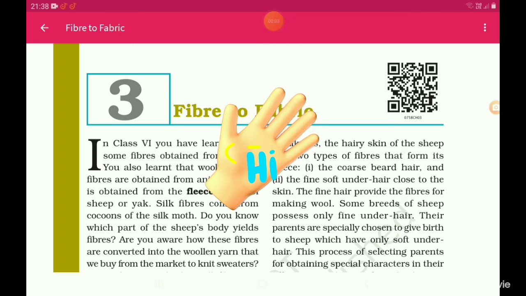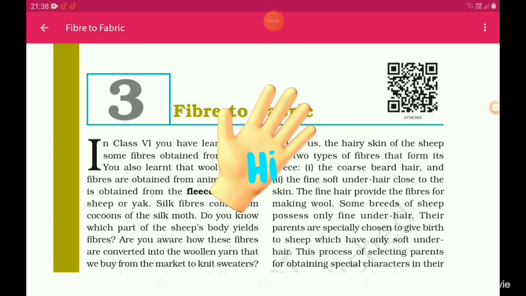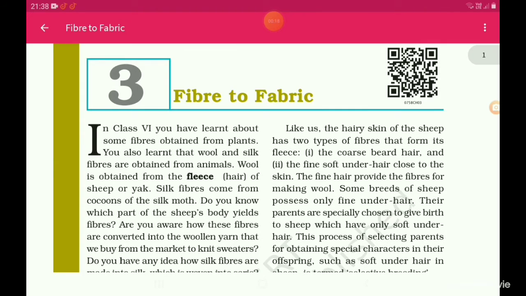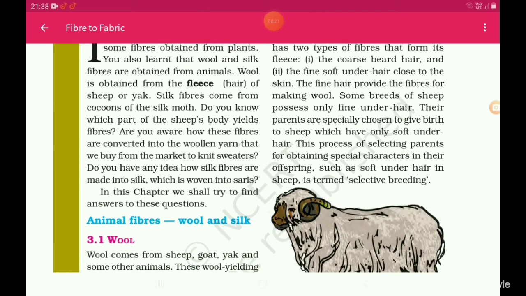Today we are going to discuss the chemistry first lesson, Fiber to Fabric. In class 6, you have learnt about some fibers obtained from plants. You also learnt that wool and silk fibers are obtained from animals. Wool is obtained from the fleece. It is nothing but hair of sheep or yak. Silk fibers come from cocoons of the silk moth.